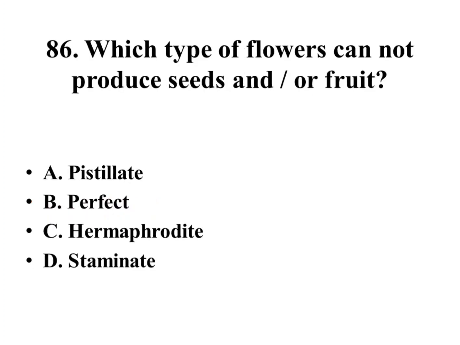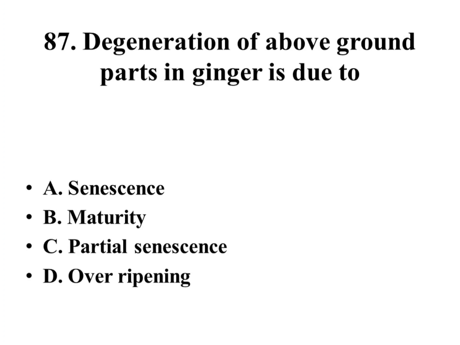Which type of flower cannot produce seeds and fruit? Pistillate, perfect, hermaphrodite, staminate. Staminate is the right answer. Degeneration of above ground parts in ginger is due to senescence, maturity, partial senescence, over ripening.